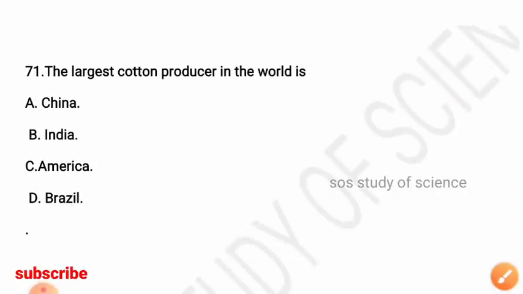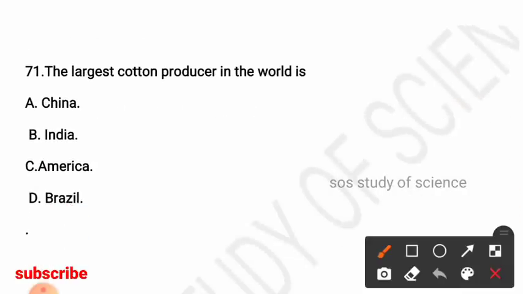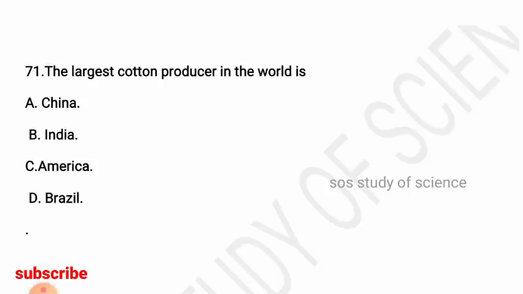Next question: the largest cotton producer in the world is? Options: China, India, America, Brazil. So here the right answer is option C, China. It is the largest cotton producer in the world.